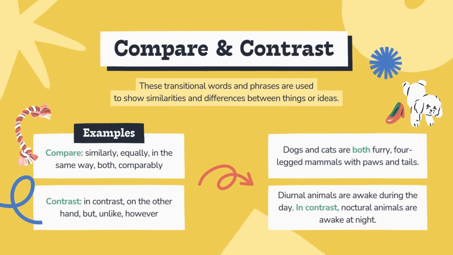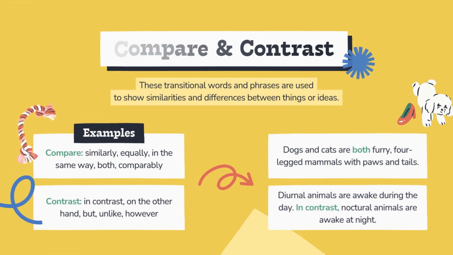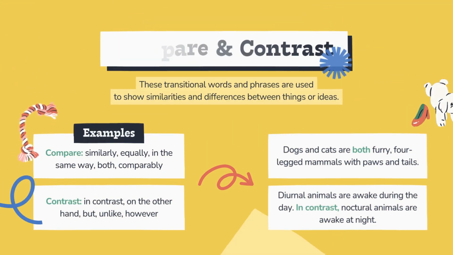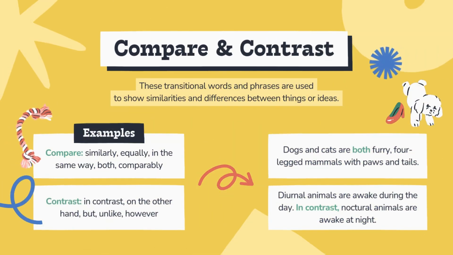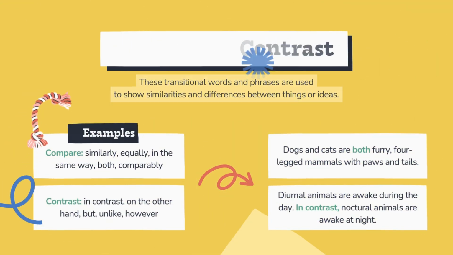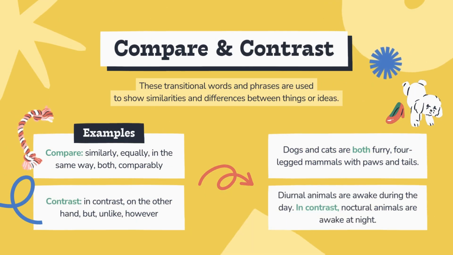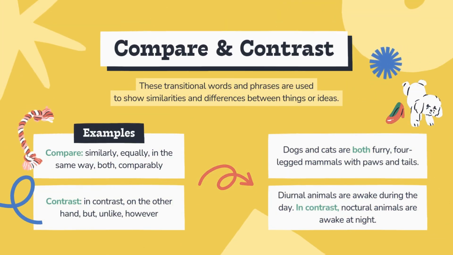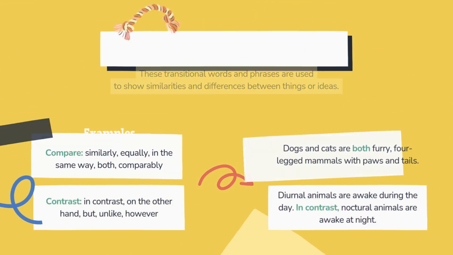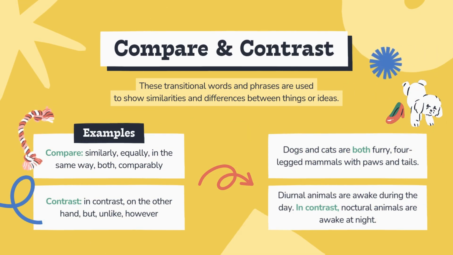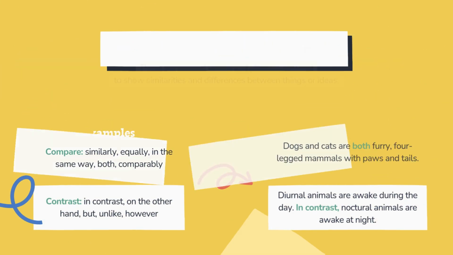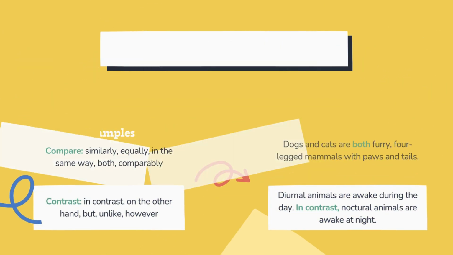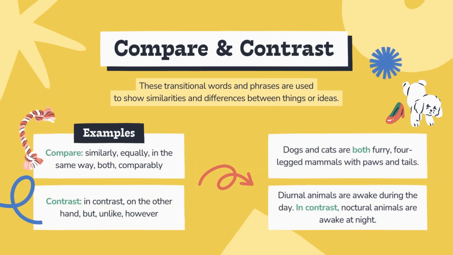Compare and contrast. These transitional words and phrases are used to show similarities and differences between things or ideas. Examples: compare, similarly, equally, in the same way, both, comparably, contrast, in contrast, on the other hand, but, unlike, however. Dogs and cats are both furry, four-legged mammals with paws and tails. Diurnal animals are awake during the day. In contrast, nocturnal animals are awake at night.